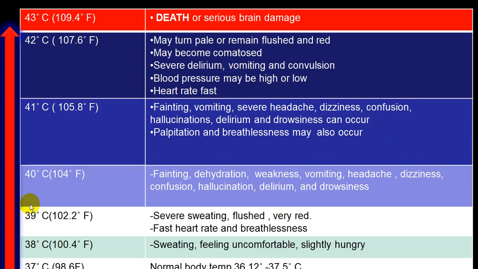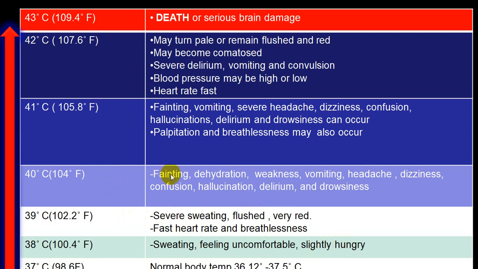This is in short. If the person's body temperature is normal, usually we don't get any symptoms. As the temperature comes to 100.4, the person will have sweating, will start losing heat, will be uncomfortable, and will also have a little hunger. As the temperature rises, shivering will further increase, sweating will increase, the body will be flushed, and there will be tachycardia and tachypnea.